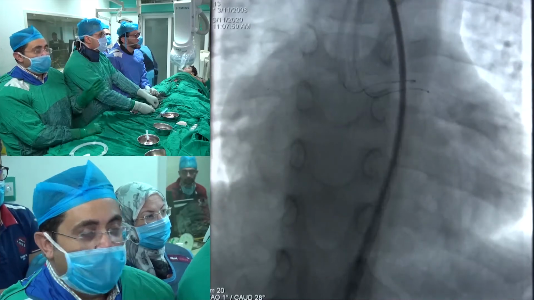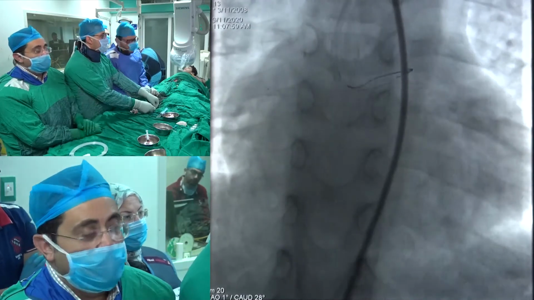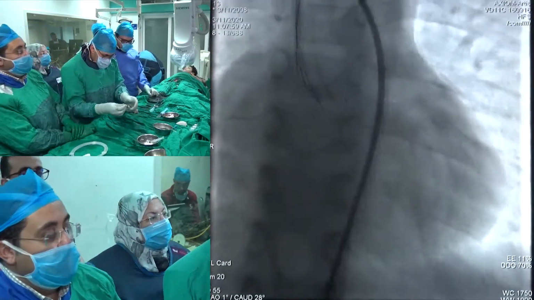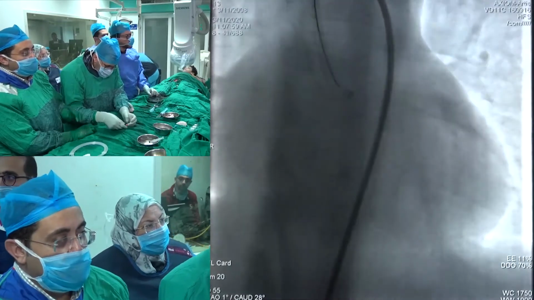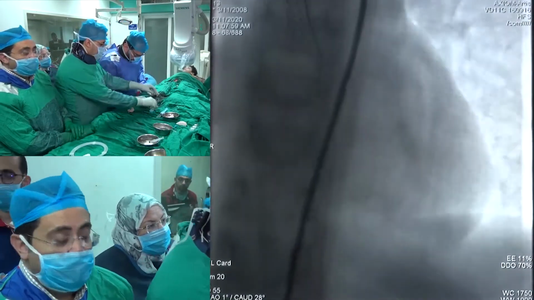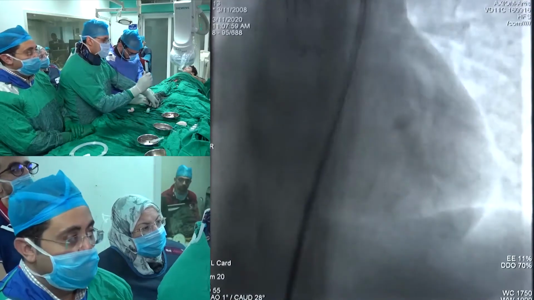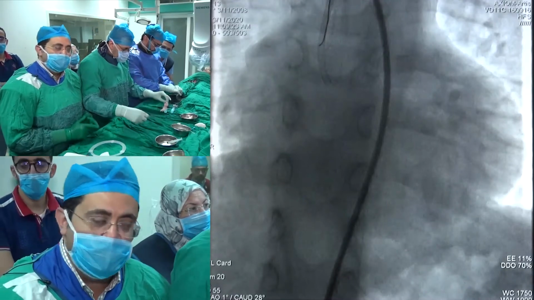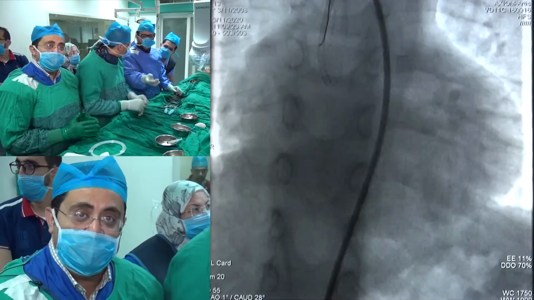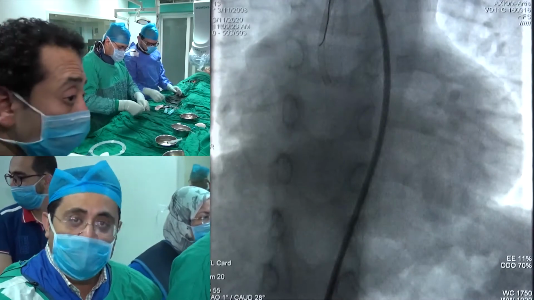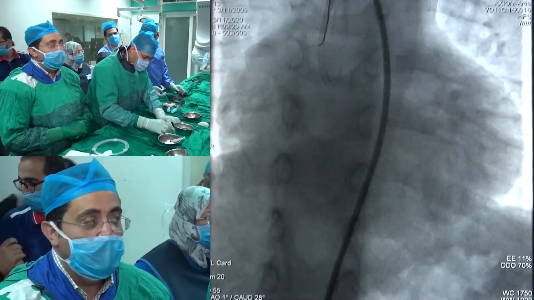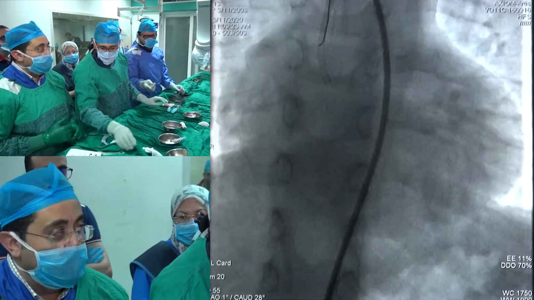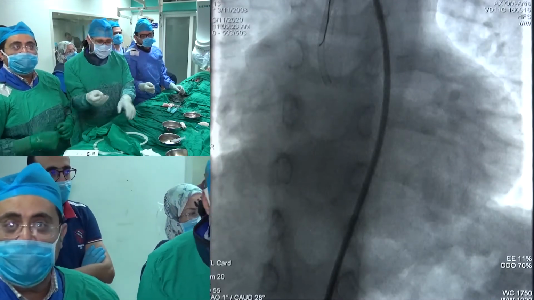So we start from the flying position, just in the cuspogram, leaving the guiding catheter, trying to wire the LAD and circumflex to have two wires. This is the job that Professor Magid is trying to do right now. In the cuspogram, once we have the two wires on the LAD and circumflex, we'll try to dilate the left main just to have a seat for the guide, to have a comfortable procedure, because the guiding on the aorta is not having enough support to continue the procedure.